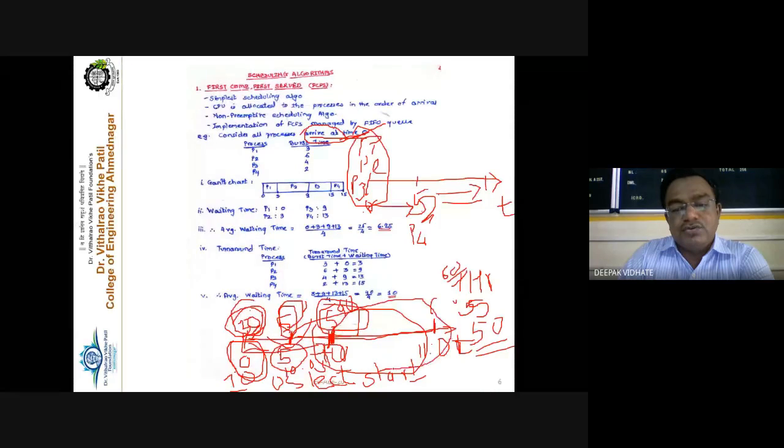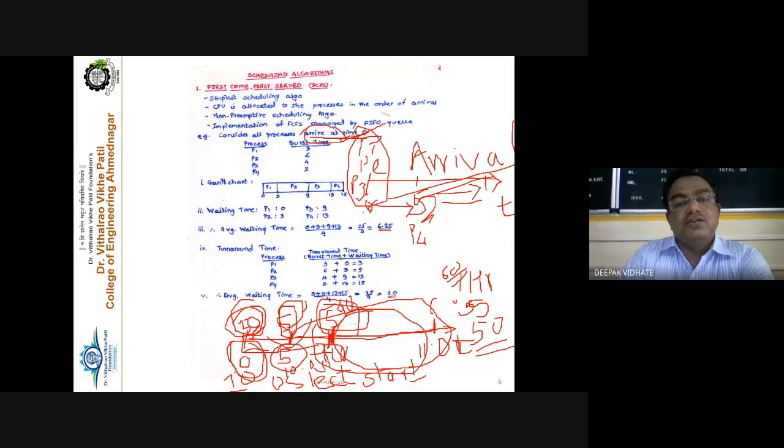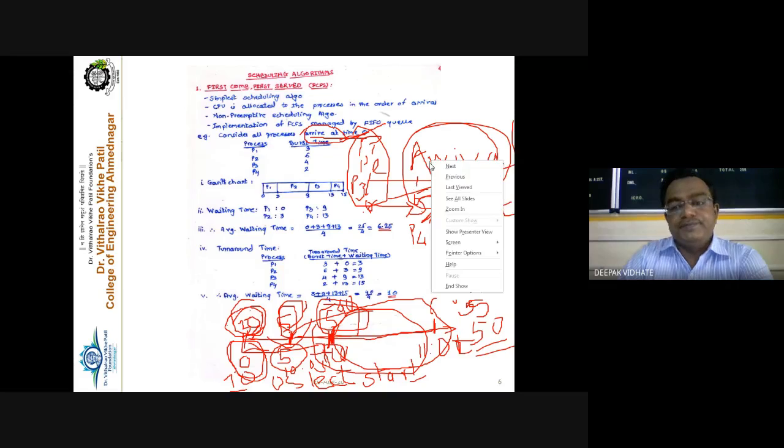For this student, it is only 50 minutes of waiting time. Getting the concept of arrival time? Remember this point, because every year I explain this concept very well, but students get confused while calculating the arrival time and while considering the execution time and waiting time of the process. So arrival time is a very important concept, right? Just let me clear this thing.